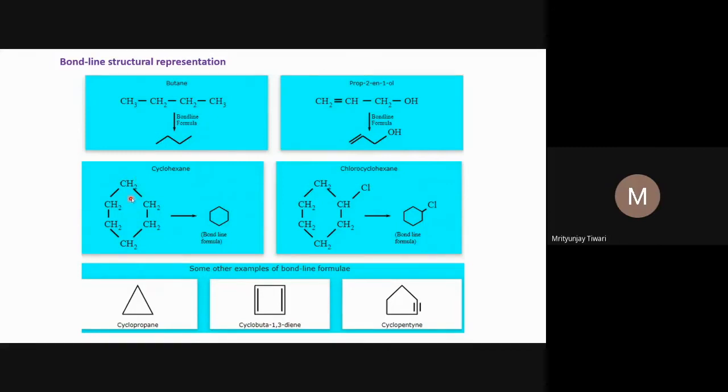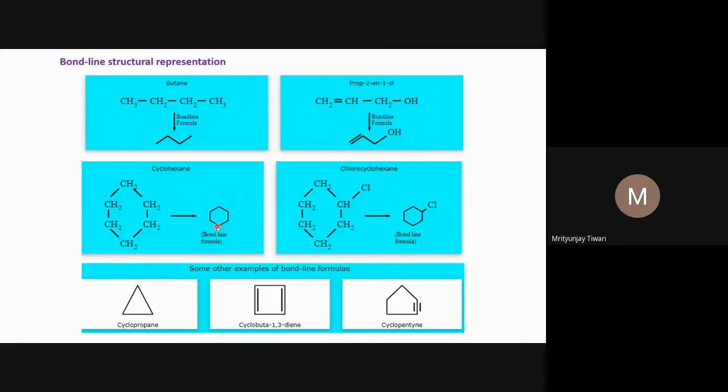And in this compound, we see CH2, CH2, CH2, CH2, CH2, CH2. This is a cyclic compound, which we call cyclohexane. Because there are six carbon atoms and saturation, it is hexane, and since the ring is there, the cyclic form, we call it cyclohexane. And the bond line representation will be this.